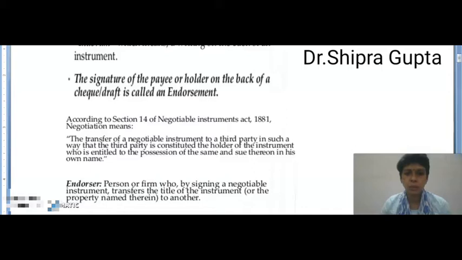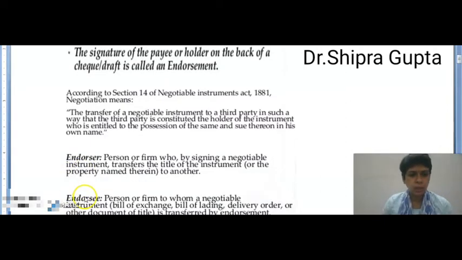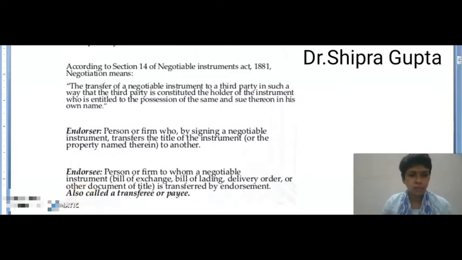According to Section 14 of the Negotiable Instruments Act 1881, negotiation means the transfer of a negotiable instrument to a third party in such a way that the third party is constituted the holder of the instrument, who is entitled to the possession of the same and to sue thereon in his own name. It means the drawer can transfer his right to another person or third party, and this is known as negotiation.